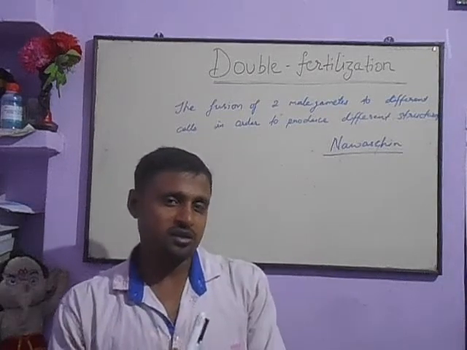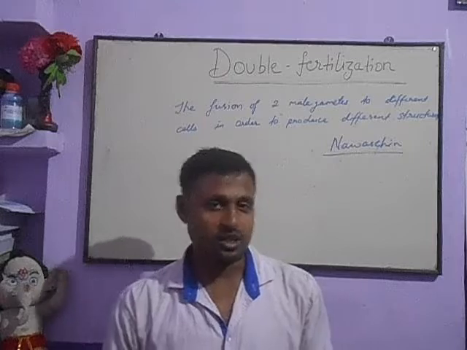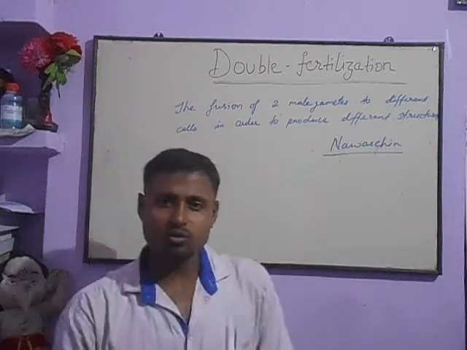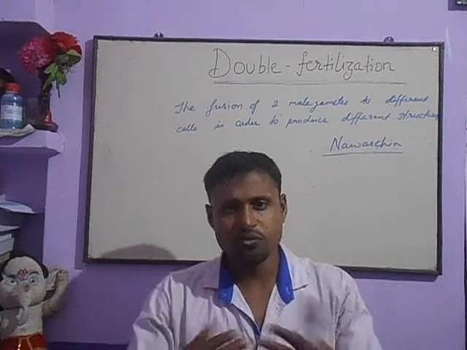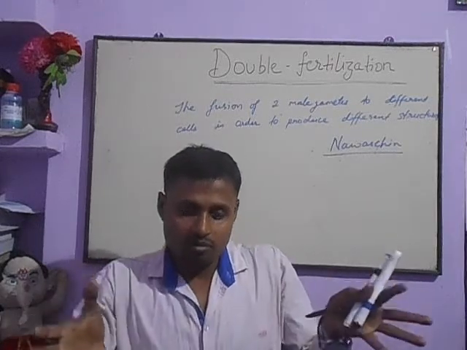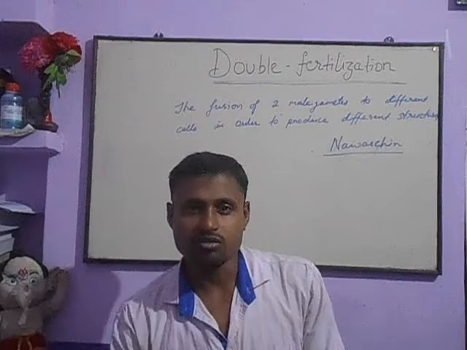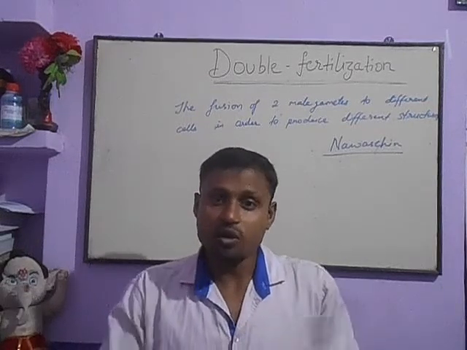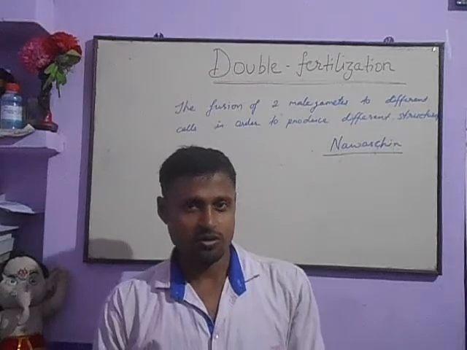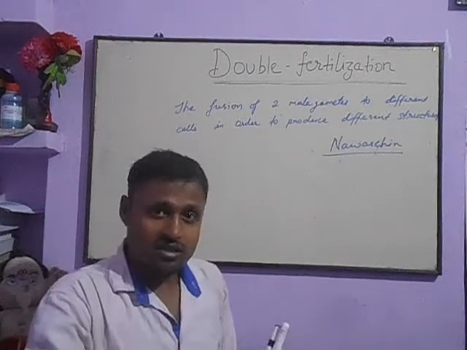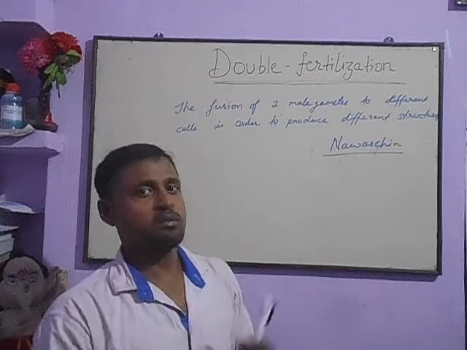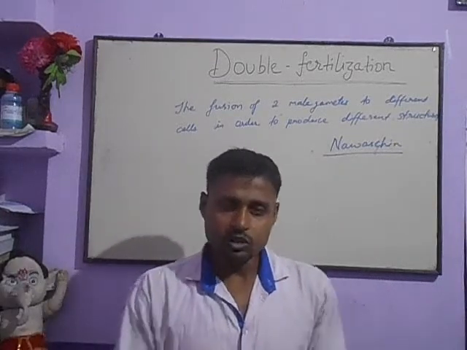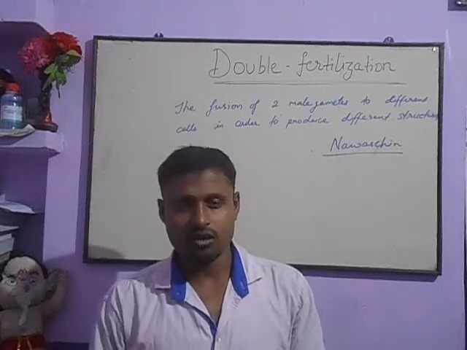So now students, I think it is clear about the definition of double fertilization. It's very simple. In plants there are two male gametes, and in the female gametophyte there are different types of cells, so they will take part in the fertilization process. Due to the presence of two male gametes, they will fuse to different cells to form different structures. So that's why fertilization occurs twice, and that's why it is called double fertilization. Okay, so let's try to know it in a simpler form, in equational form.